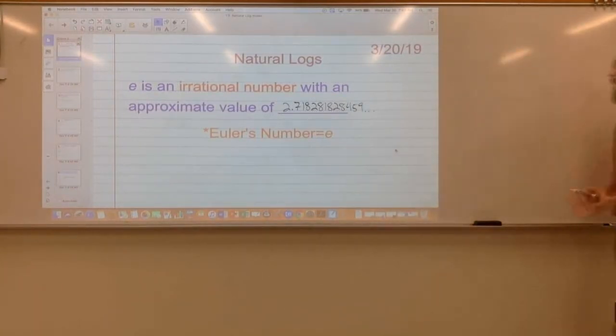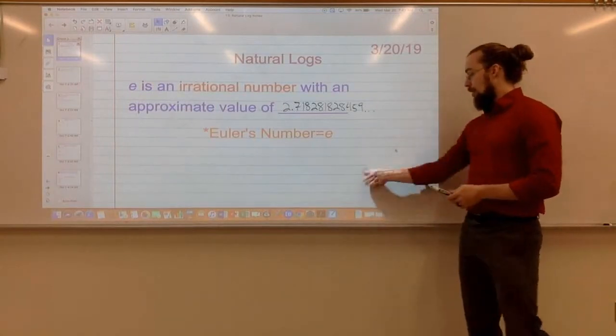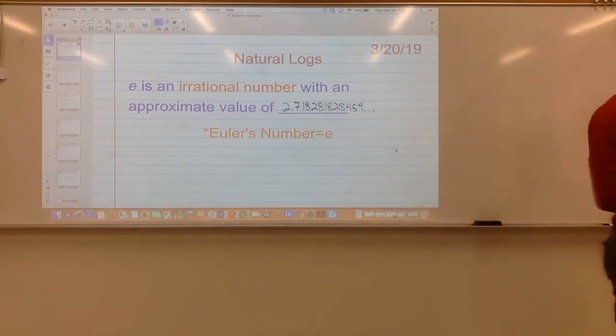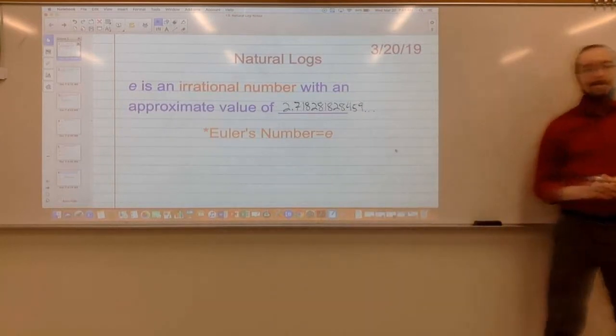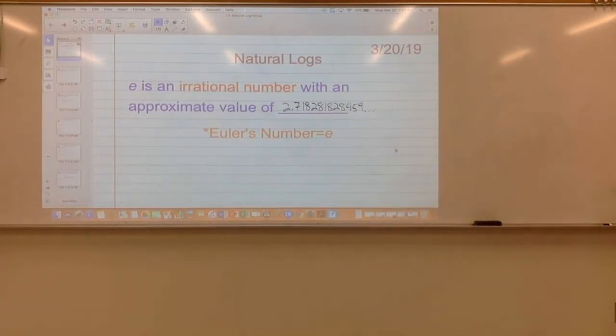e actually shows up in a lot of applications, and hopefully we'll get to the biggest application. It shows up a lot in money and banking, but it does also show up naturally in nature sometimes.